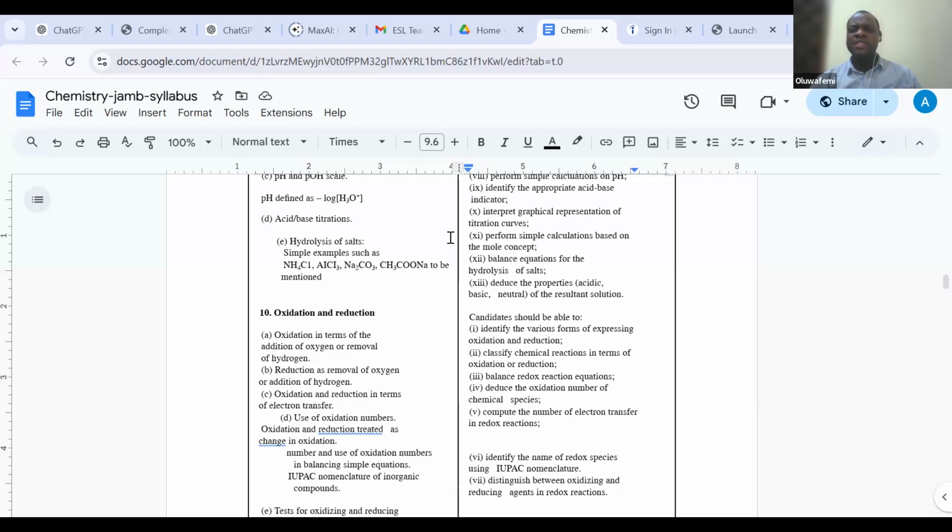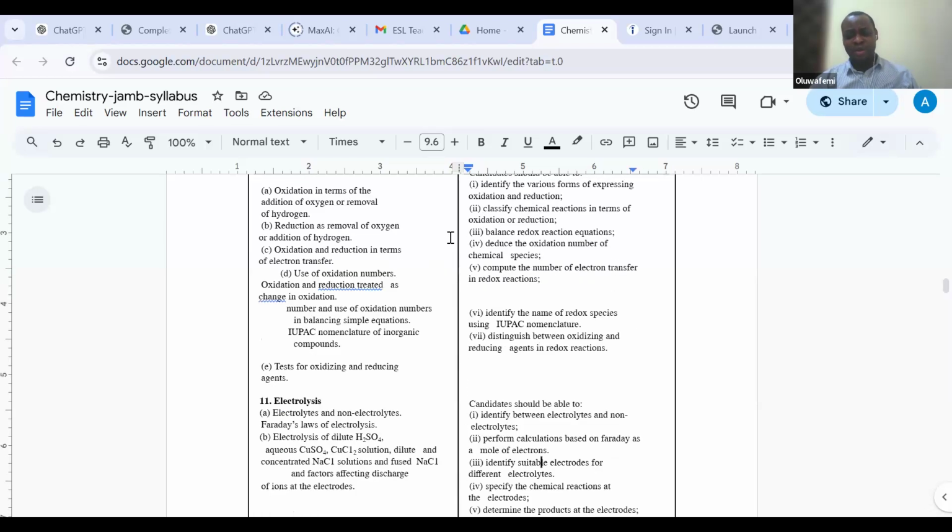Here we'll look at what is an oxidant, what is a reductant, what is oxidation, what is reduction. We'll also be looking at how to balance the redox equation. So these are some of the things that we're going to be delving into as we continue in this teaching on the JAMB Chemistry syllabus.